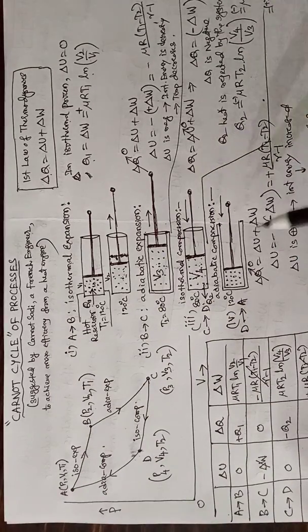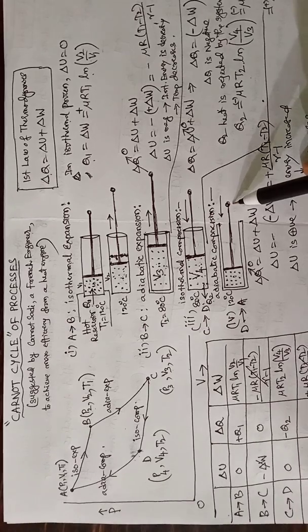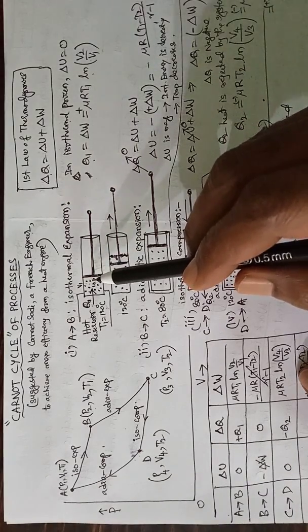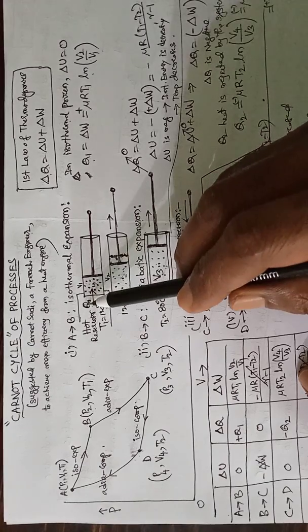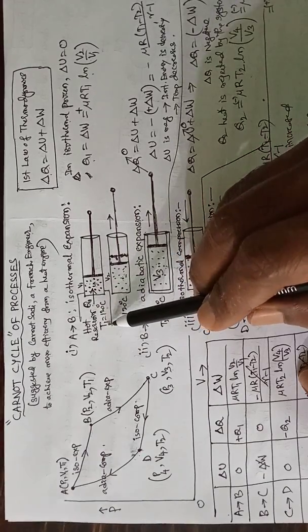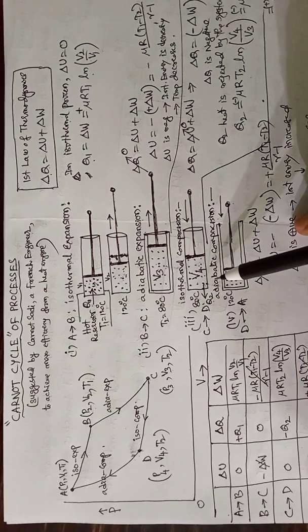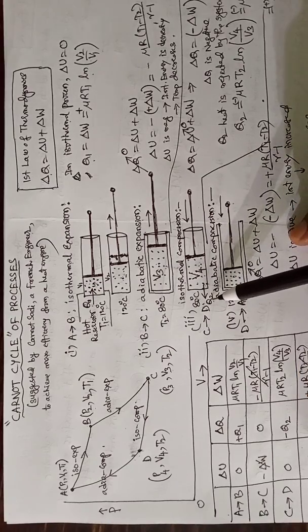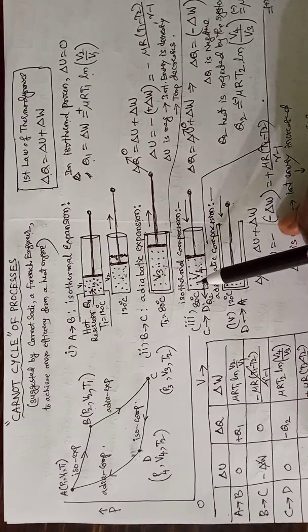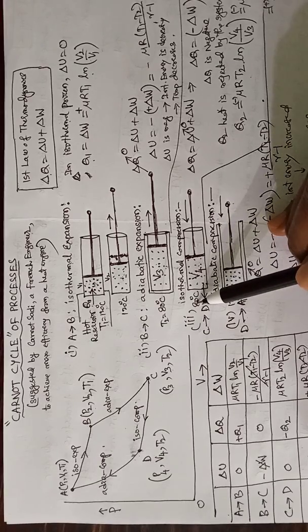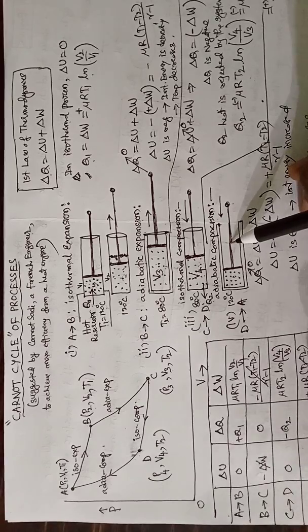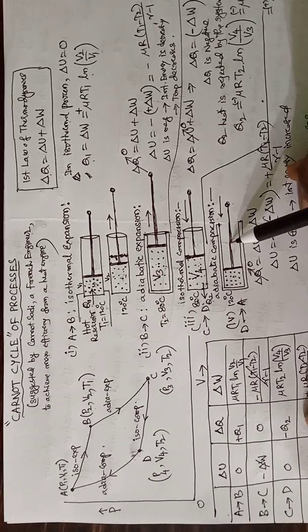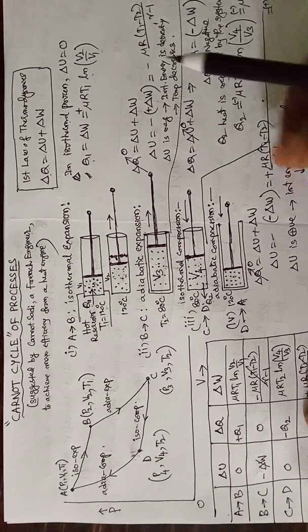So in a cycle of four processes, the ideal gas absorbed an amount of heat energy Q1 at temperature T1, and it rejected an amount of heat energy Q2 at lower temperature T2. So this is taken to devise a heat engine.